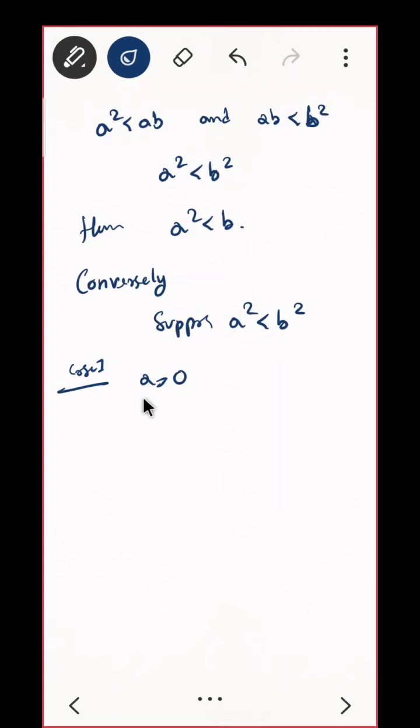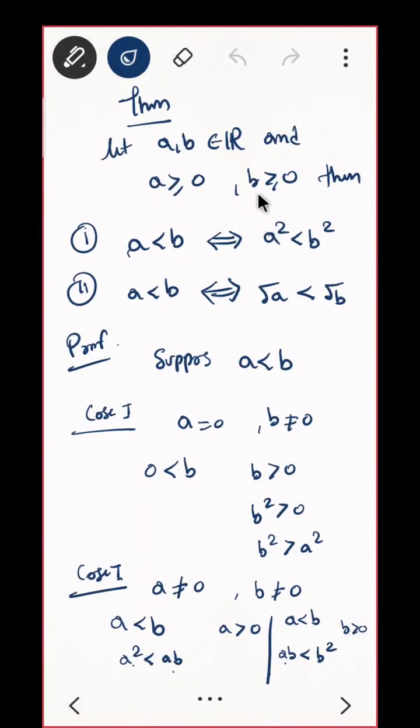What can you say? If A is 0, that means 0 is less than B square. That means B square is positive. That implies B is positive. Can I say that? B square is positive, that implies just B is positive. Why am I saying only B is positive? Because B cannot be negative. Here we are given B is always positive or 0. Do you see? There is no chance of B being negative.